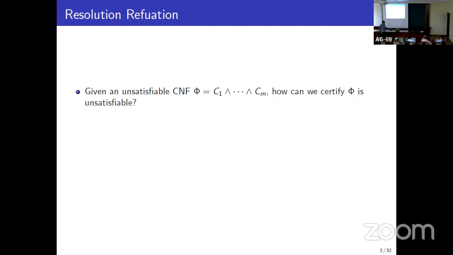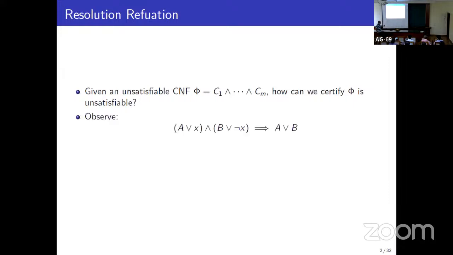So what's a proof system? Let's say you have an unsatisfiable CNF and you want to certify that this CNF is unsatisfiable. Now, how do you do that? Initially you have some clauses C1 to Cn, and observe the following.